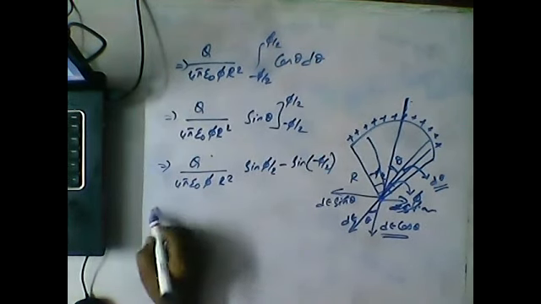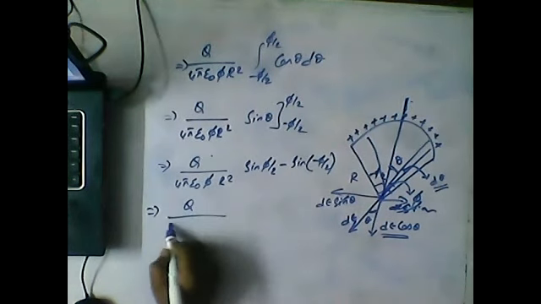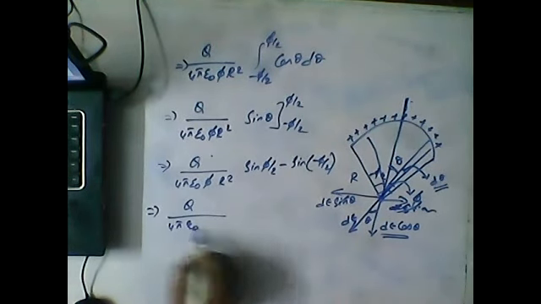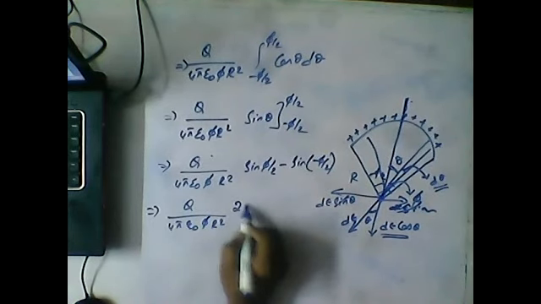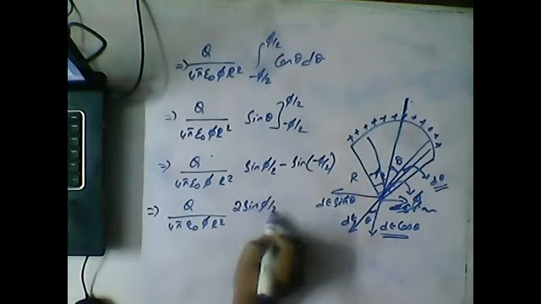The minus sign gets cancelled, and ultimately what is left is q by 4 pi epsilon pi r square into 2 sin pi by 2.